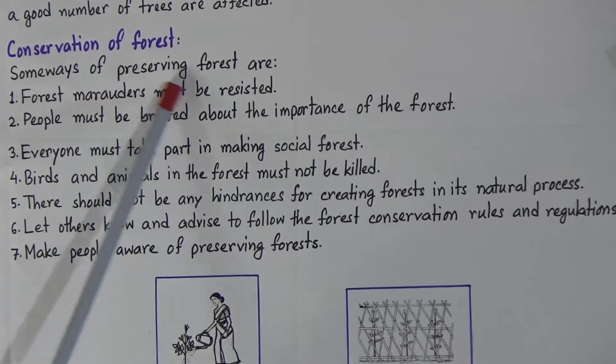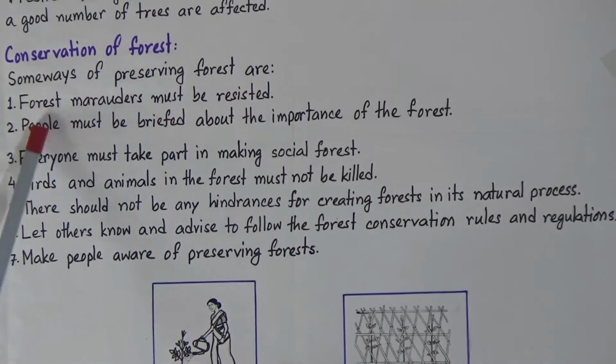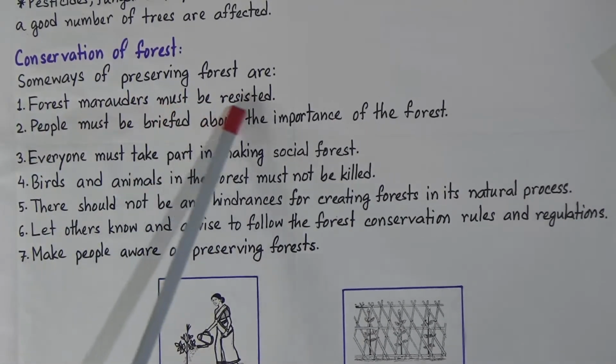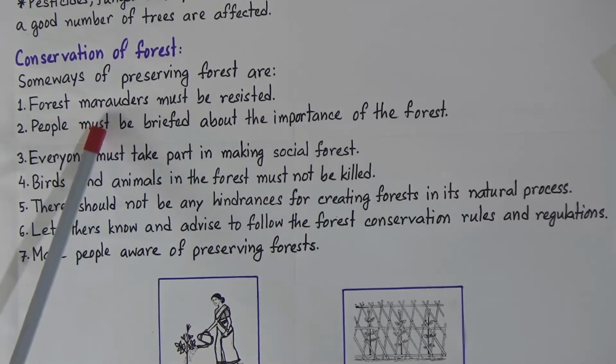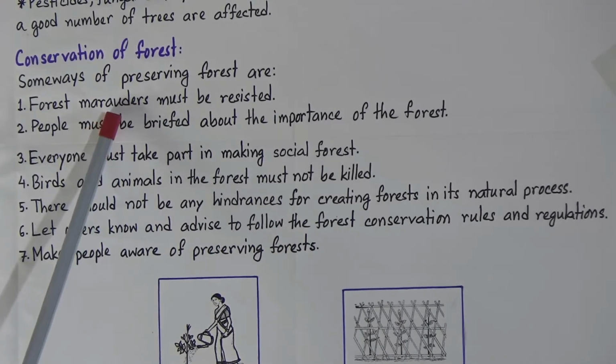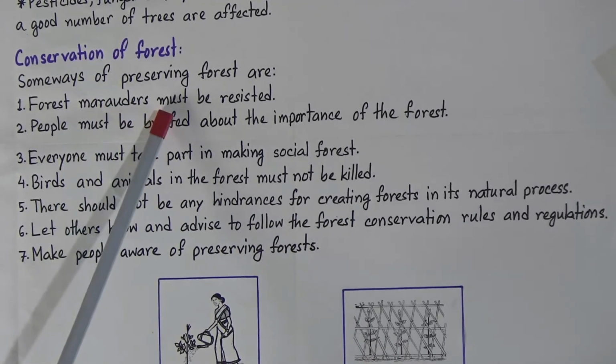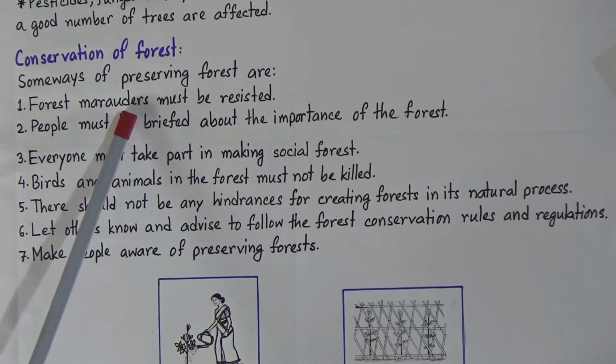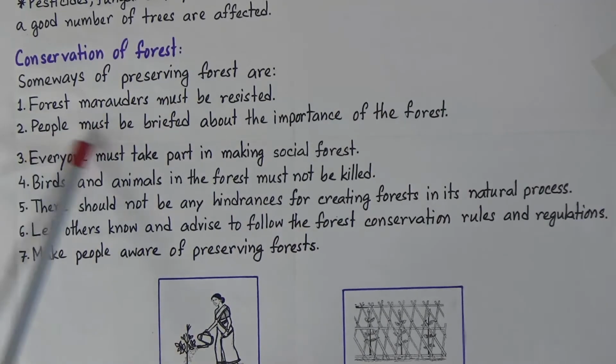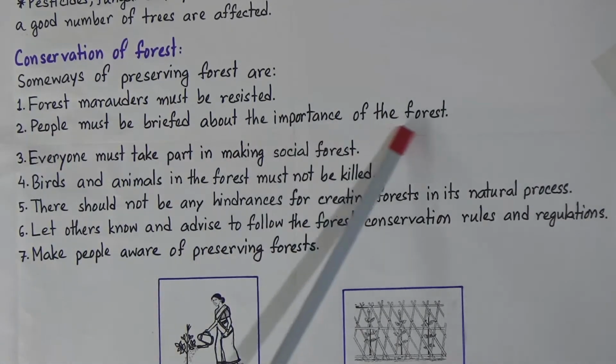Some ways of preserving forest are: forest marauders must be resisted. That means the people who cut down the trees illegally, we will resist them and we will protect our forest. People must be briefed about the importance of the forest.